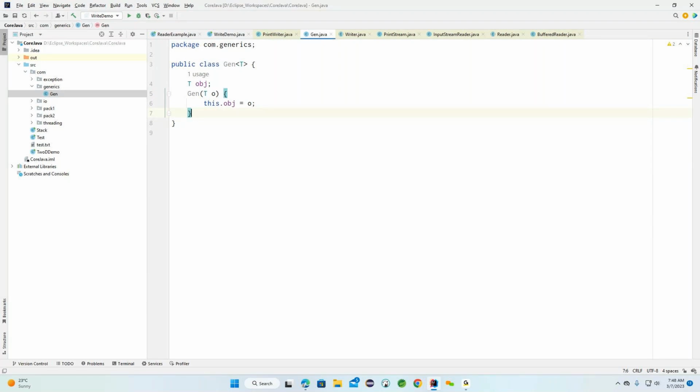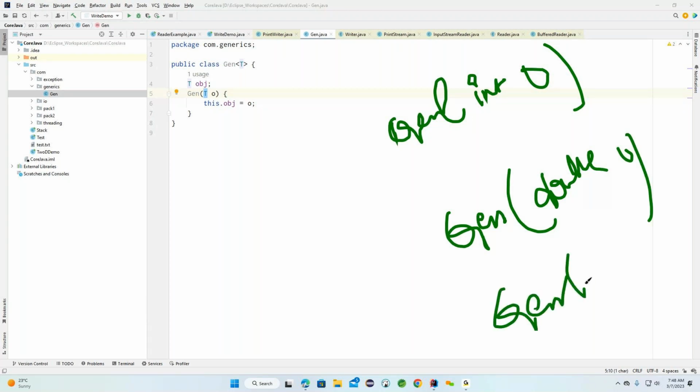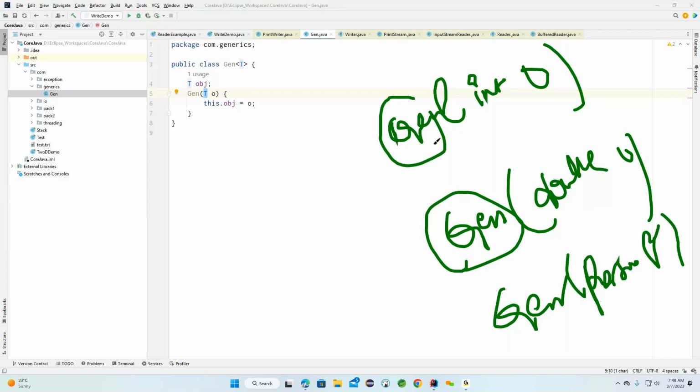But in place of this particular type, what we are going to provide: if I want to pass integer, the generic constructor is expecting Integer. The same generic constructor is going to expect Double. If it is expecting another type, then Person p. You can see the constructor name is the same, but based on our requirement we provide the data type. Here I'm providing Integer, here a Double data type, and here the Person data type.